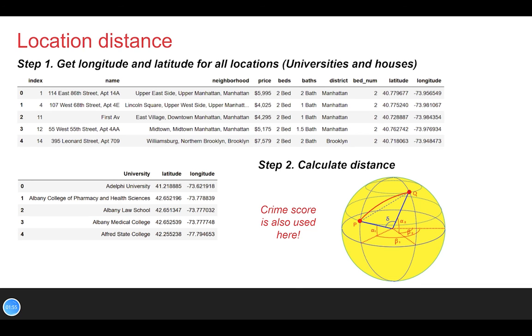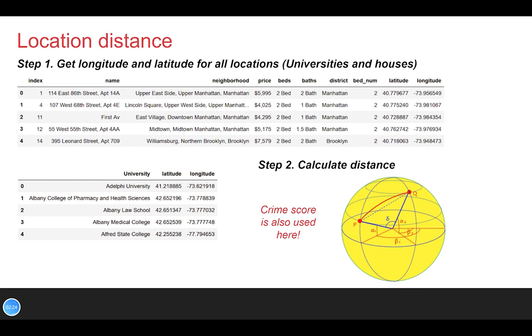Let's say you want a house that is within 4.5 kilometers of the school. Now you have a house that is 4 kilometers away from your university. However, the safety score of this house is 0.8. So you use 4 divided by 0.8 and you get 5. And we think that this is the actual distance.